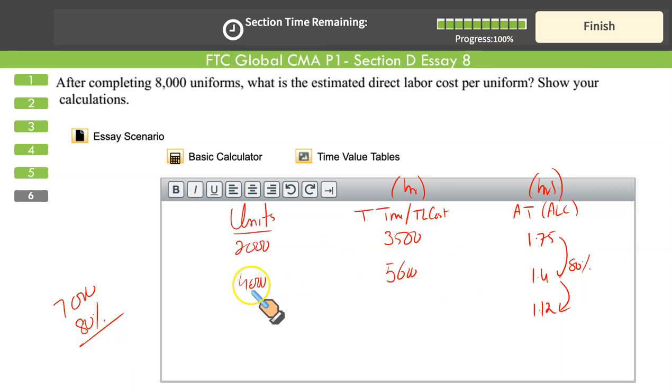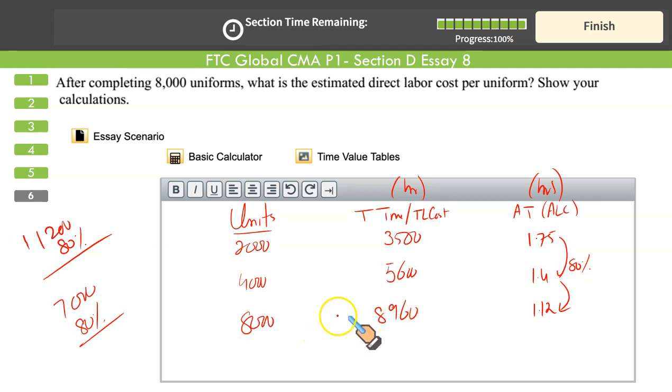When the output is doubled from 4,000 to 8,000, after which the learning curve will cease, you should spend double of 5,600, that is 11,200. But since you are on the learning curve, you will only spend 80% of this time, and that would be 8,960. If you calculate the average, 8,960 upon 8,000, you'll get exactly 1.12. What exactly do we need? This is the table that will help you do the remaining computation.